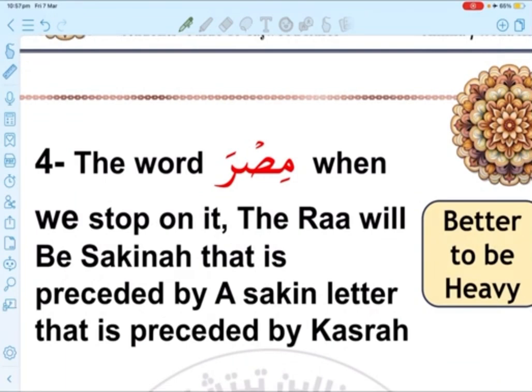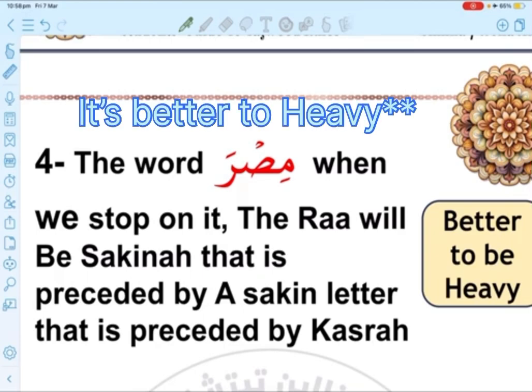I have two ways to stop with. Number one, I can say Misr, Tafkheem, and this is the common way, Misr. And number two, Tarqeeq, lightness, and this is the uncommon one, which is Misr.